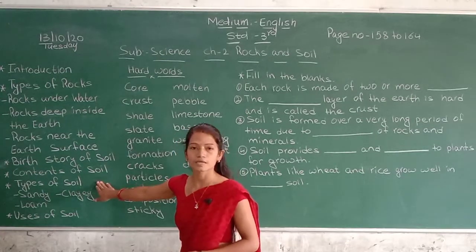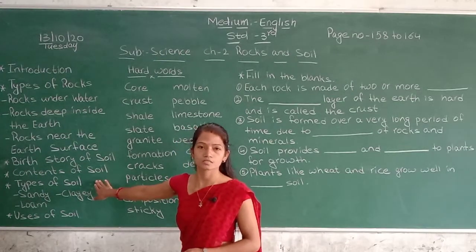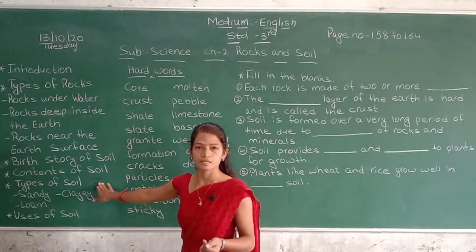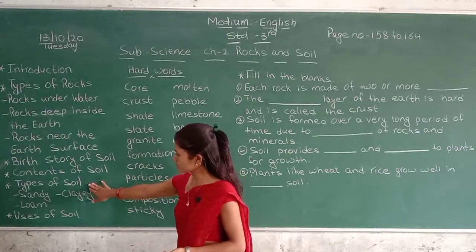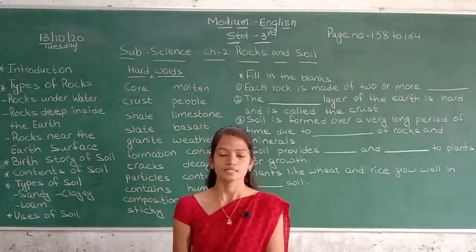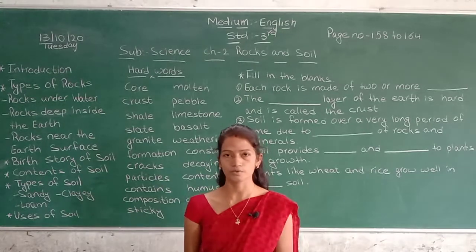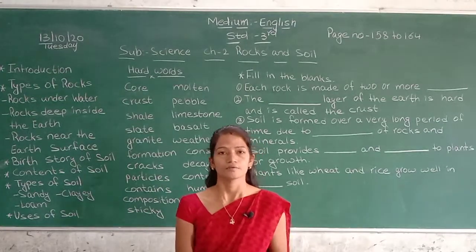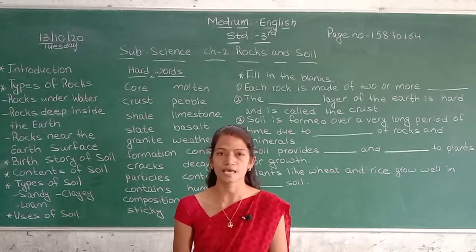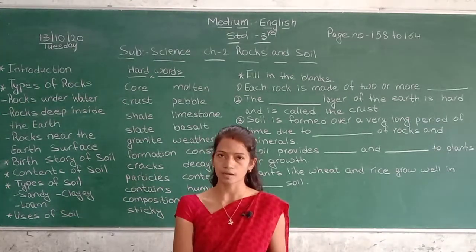Now, what do we learn from this? Contents of soil. Soil contains broken rocks, minerals, decaying plants and animals, and air and water. Now next one, types of soil. Soil varies in color and composition, and different places have different types of soil.